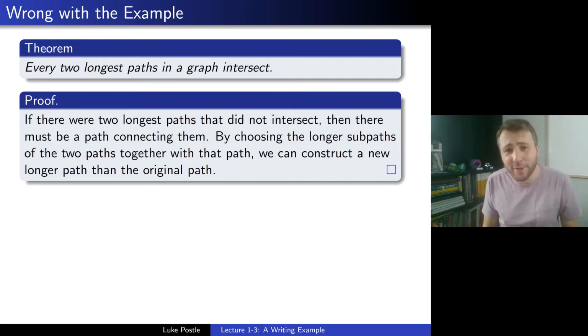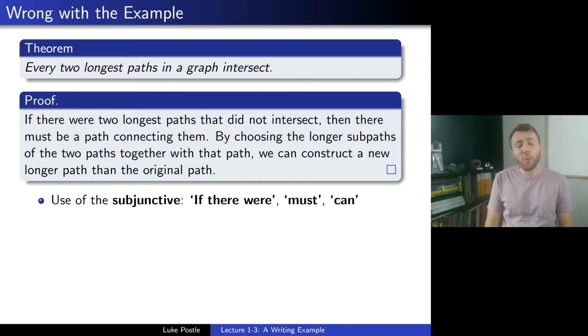Okay, so now that you've unpaused and you have all your answers, let's see how many of your answers accord with mine. So, in no particular order, I'll just go ahead and mention some. One is the use of the subjunctive. It's everywhere there. It's at the beginning of the proof. If there were, that was one of our examples. There is a must in the middle. There must be a path connecting them. We can construct. All uses of the subjunctive, all ambiguous.